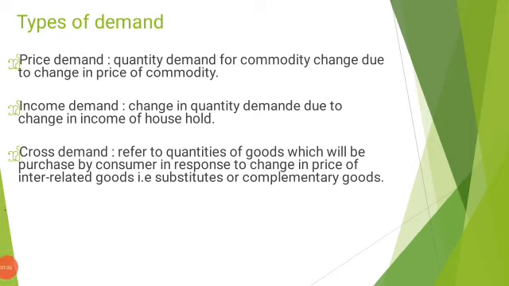Income demand refers to various quantities of goods and services that will be purchased by a consumer at various levels of income. Cross demand refers to quantities of goods which will be purchased by a consumer in response to a change in the price of interrelated goods. These interrelated goods may be substitute goods or complementary goods.